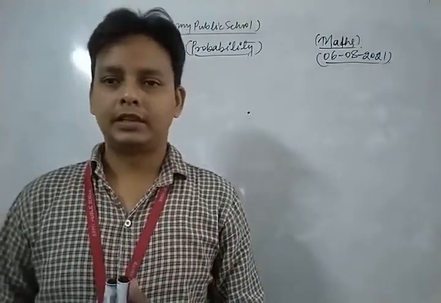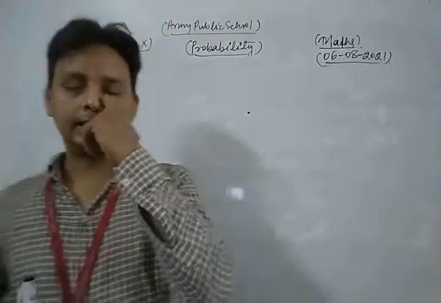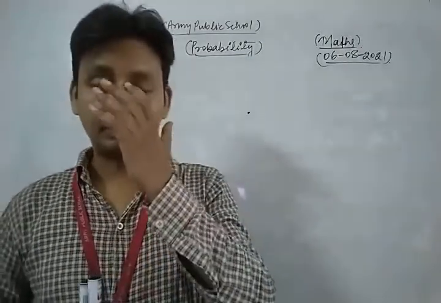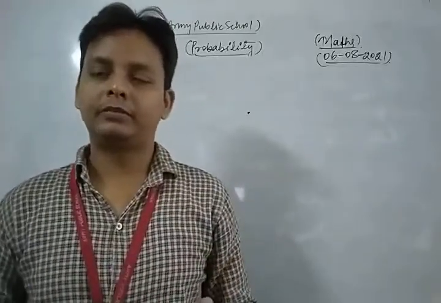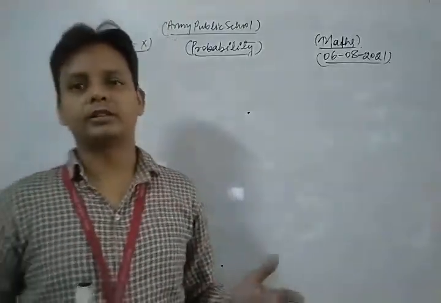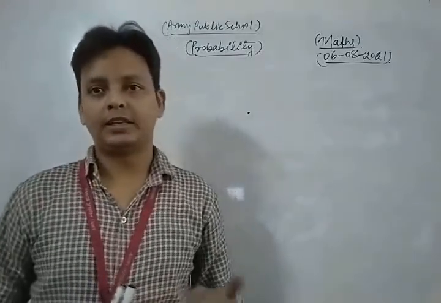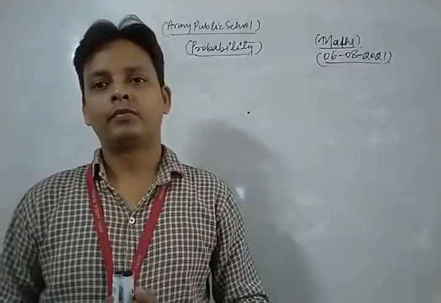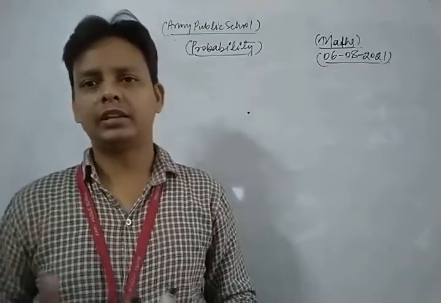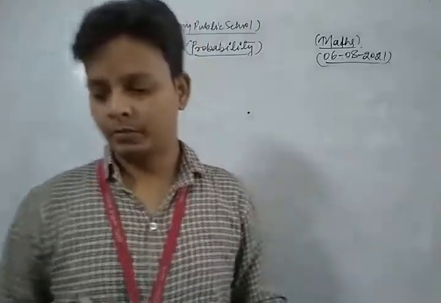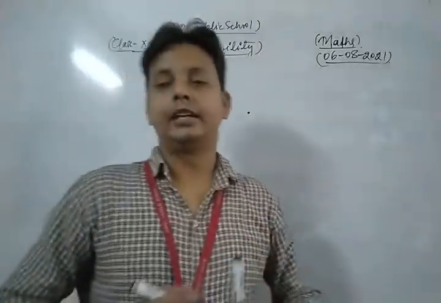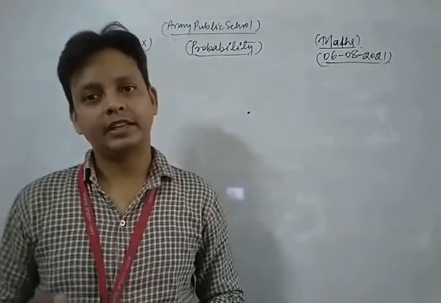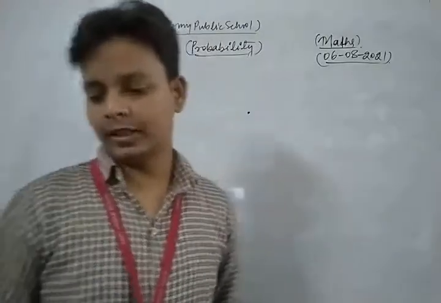the deck of 52 playing cards, and we explained that the total number of playing cards is 52. In that deck there are four types of cards: spade, club, heart and diamond. Spade and club are generally black, and heart and diamond are generally red. The total number of face cards is 12. Which cards are known as face cards? King, queen and jack are generally known as face cards.